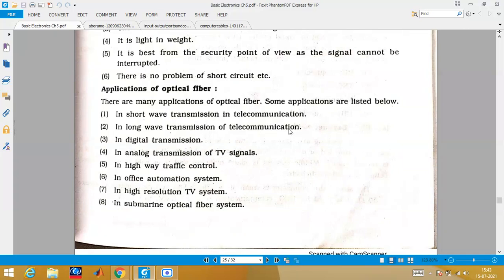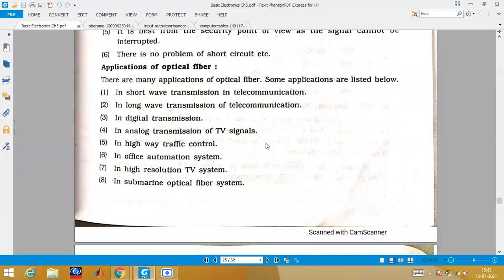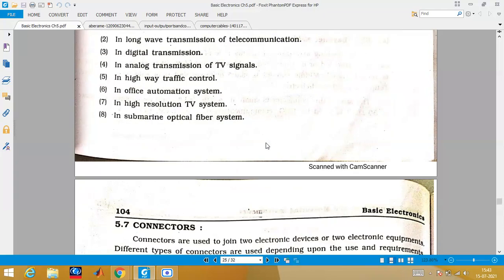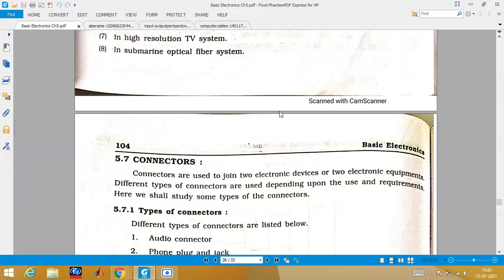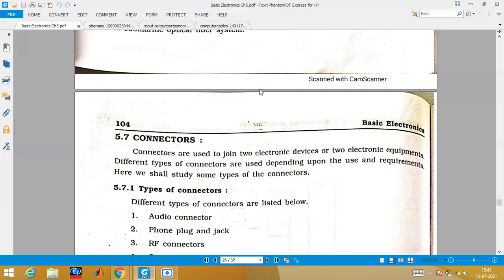Okay, now there are several applications, you name it, we are using optical fiber. In telecommunication, definitely we are using long range, shortwave and all. TV transmission signal, we are using, traffic control. Okay, office automation, everywhere we are using it now. Okay, so nothing to discuss much about it. Submarine or OFC cable. Okay, so these are some of the things that you must know about the cables.